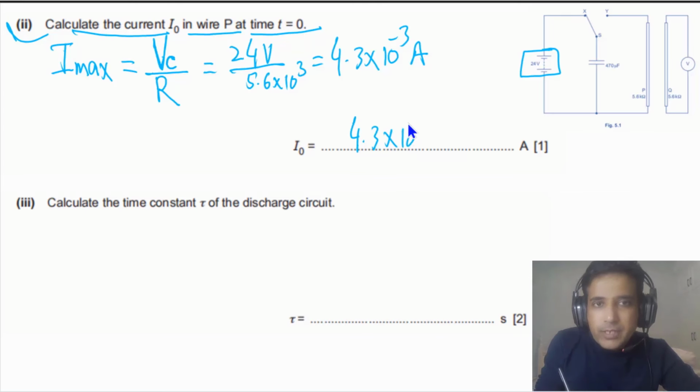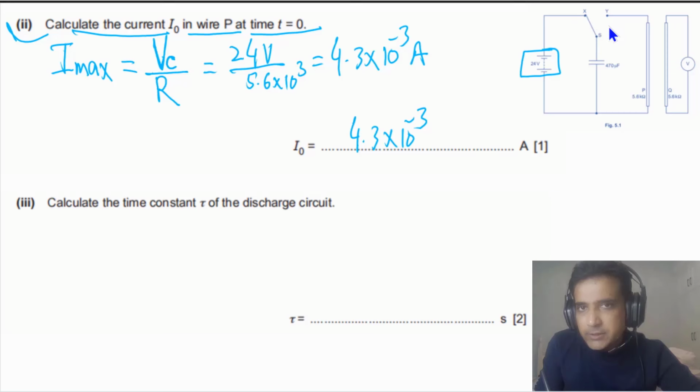This point is very important because initially, when we move this switch from X to Y, the potential difference across the capacitor is equal to the potential difference across the terminals of the power supply. Across the power supply means this is equal to the EMF of the power supply. So this is how you can answer.